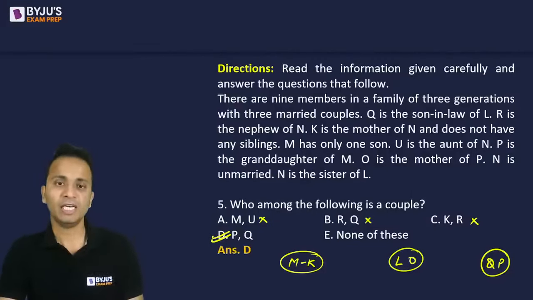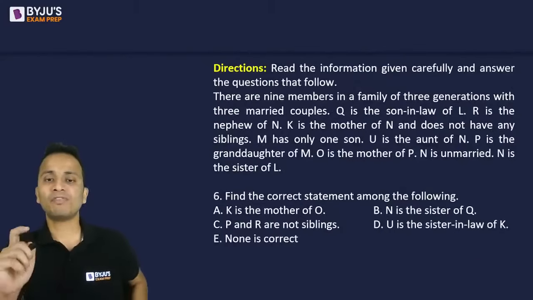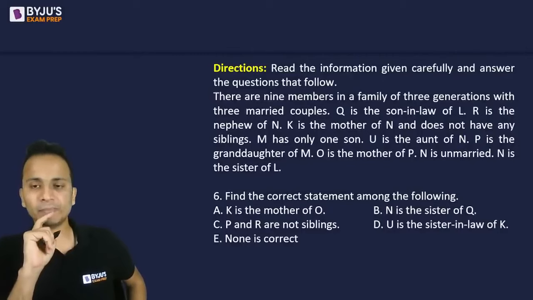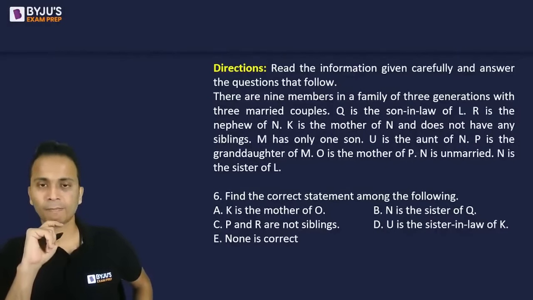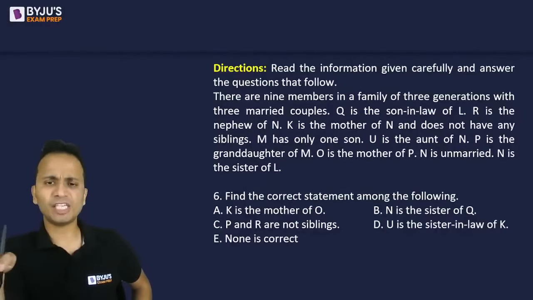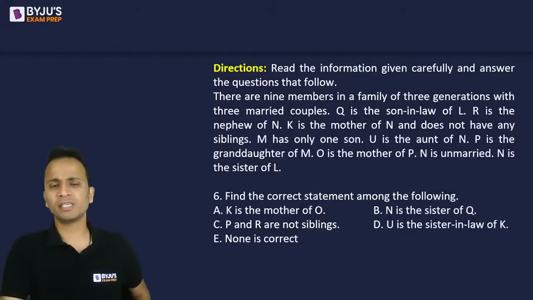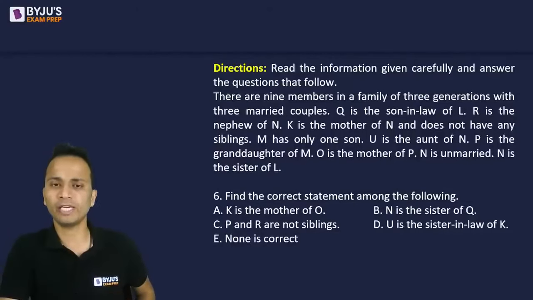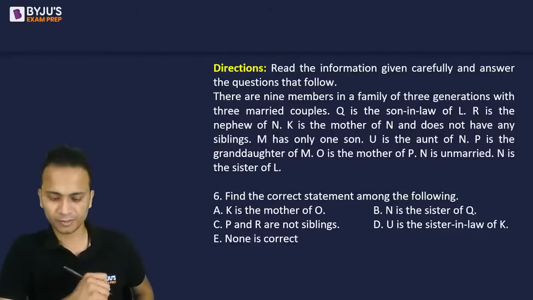Question number 5 done. Next question, question number 6. Find the correct statement among the following. So you have 5 statements, or basically 4 statements, and the last statement says none is correct. So you just have to check each of these 4 statements and find out which of the following is a correct statement.